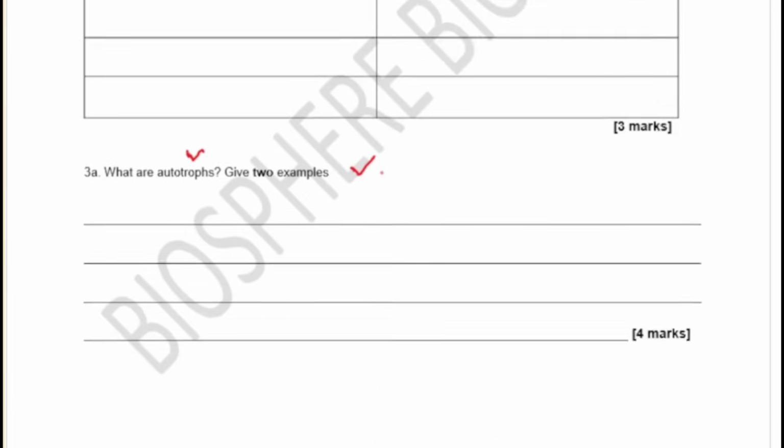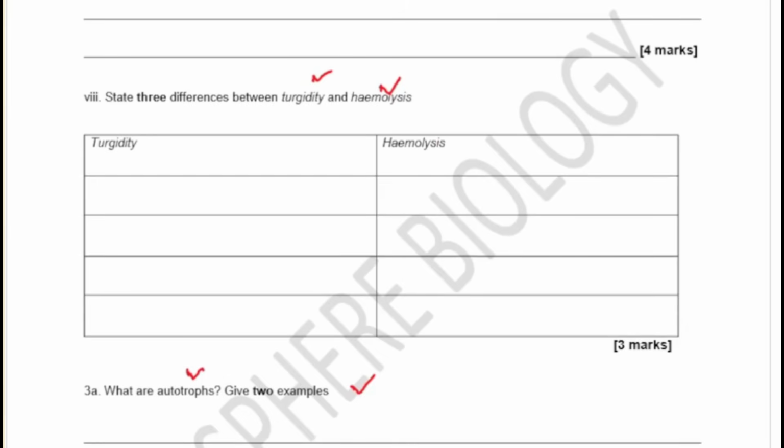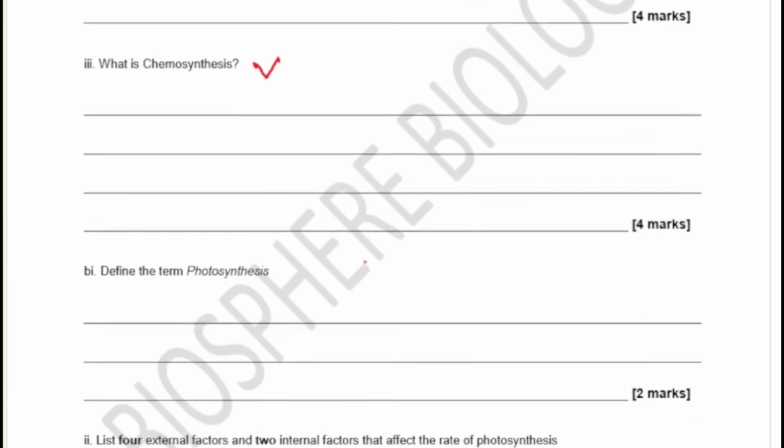Moving on to the next question, we are making progress, and I hope you are getting some value. I hope you are writing some things down already. Now the next one says, explain carnivorous nutrition with 2 examples. Carnivorous nutrition in plants. That looks very funny, right? How can a plant be a carnivore? So we're going to see that in a short while. And then here I had to bring this again: what is chemosynthesis? Because I needed you to understand what we mean by that.